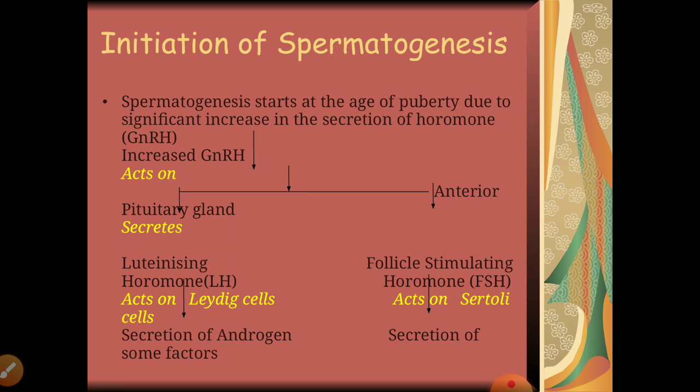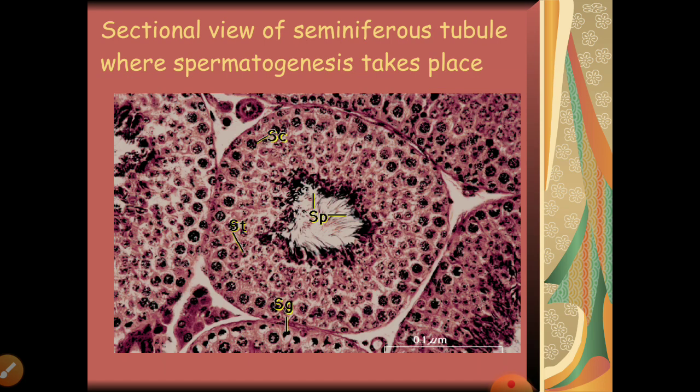Now, when we talk about spermatogenesis, we have discussed earlier that it takes place in the testis, and the location in the testis is the seminiferous tubules, where spermatogenesis takes place. Here you can see an electron microscope picture, a sectional view of the testis.